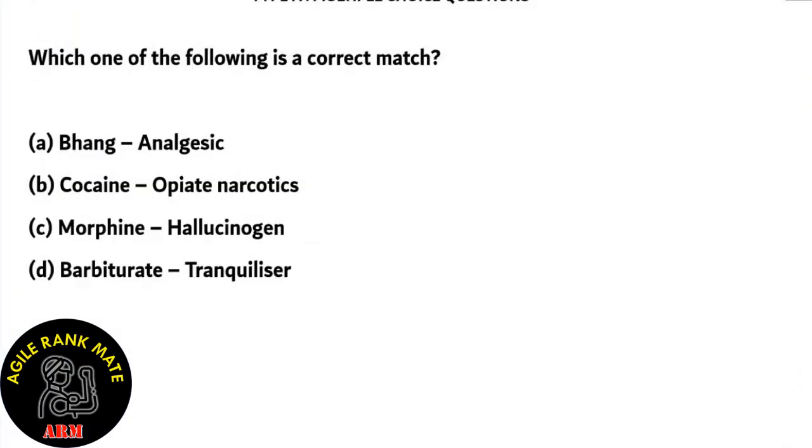Which one of the following is a correct match? Option A, bhang is used as an analgesic. Now bhang is a ritual drink, and this ritual drink contains cannabis, which is basically marijuana. And this cannabis causes slow reaction time, and it also causes a host of other issues. So basically bhang is not an analgesic, it is a harmful drug. So option A is incorrect.